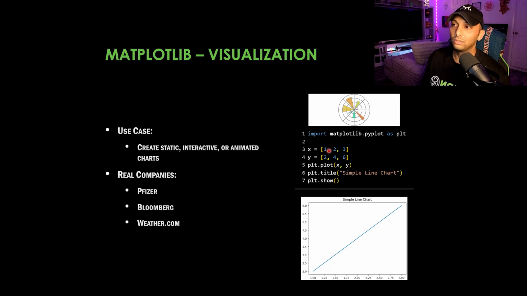And as we know, X and Y, so it's going to be 1 and 2, right? So X is going left to right and Y is going up and down. So you have 1 here and then 2. Next is 2 and 4. So we got 2 and then 4, and then same thing, 3 and 6. And you can see where that line starts and ends based upon the first and last point. Now the next ones we have coming up are going to be a little bit more pretty. So I'm excited to talk about those ones too.